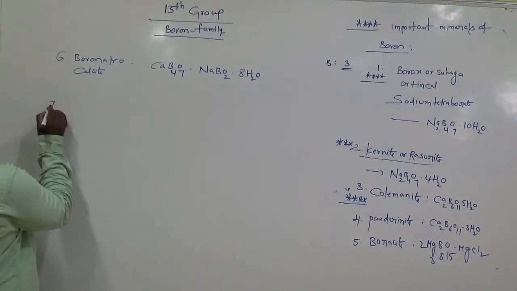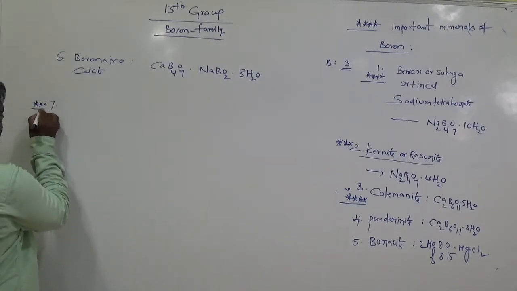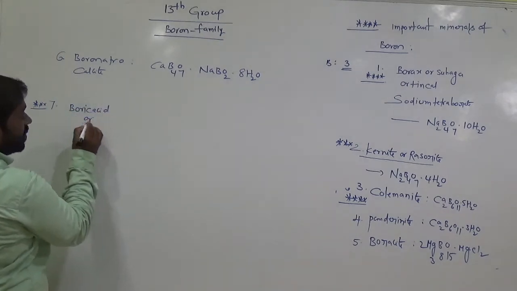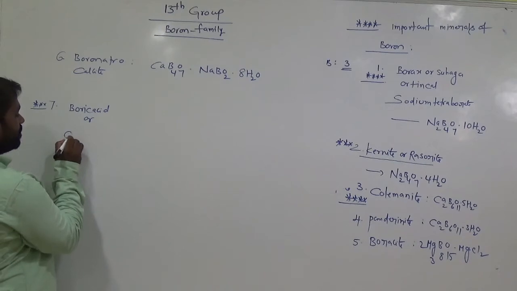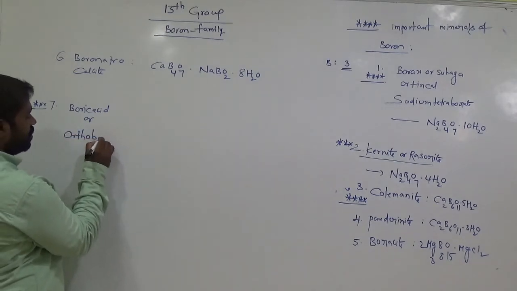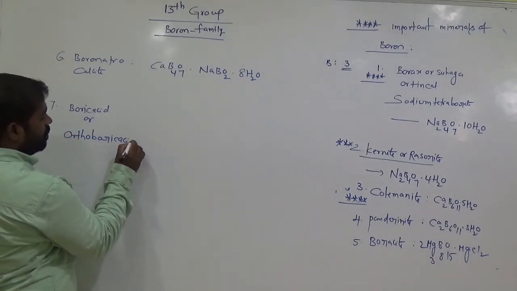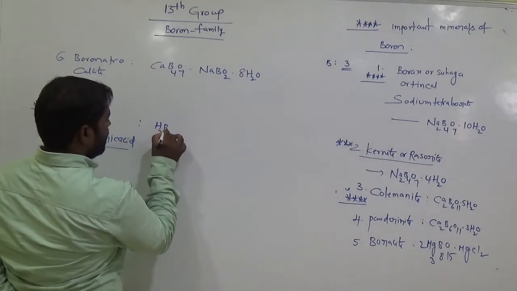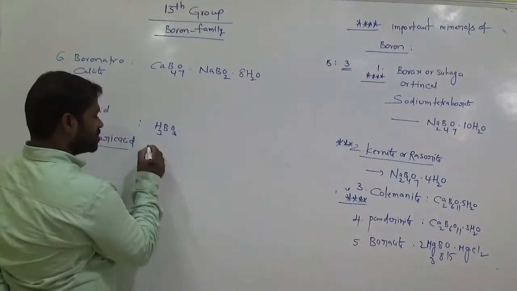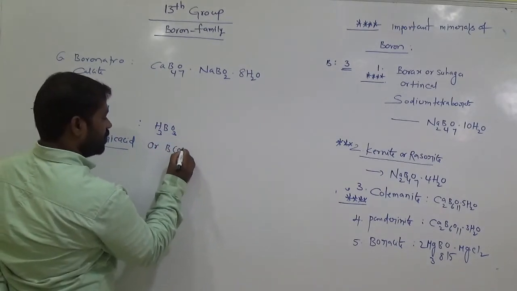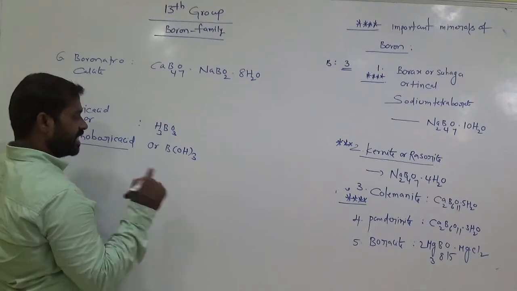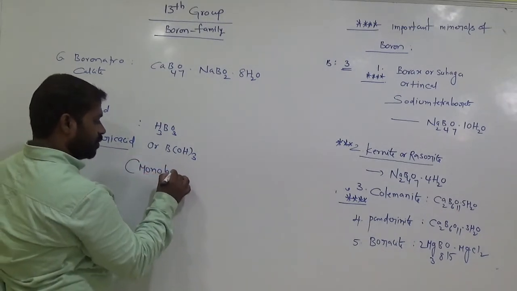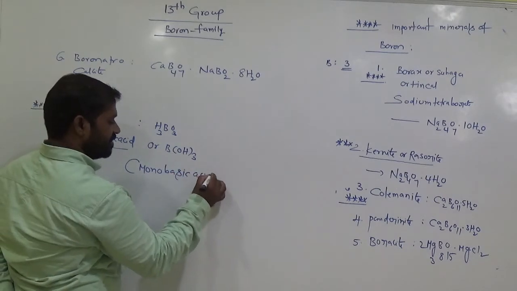And the seventh one, this is important, is boric acid, or we also call it orthoboric acid. Okay students? Orthoboric acid. What is the formula? H3BO3. Okay, and we can also write this as B(OH) taken thrice, B(OH)3. Remember this. It is called a monobasic acid.